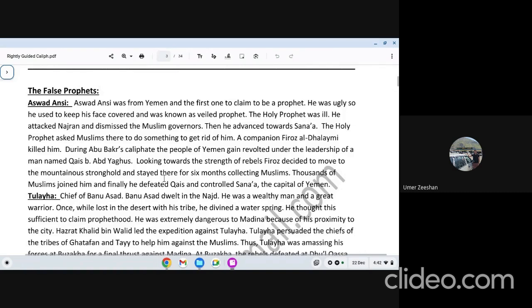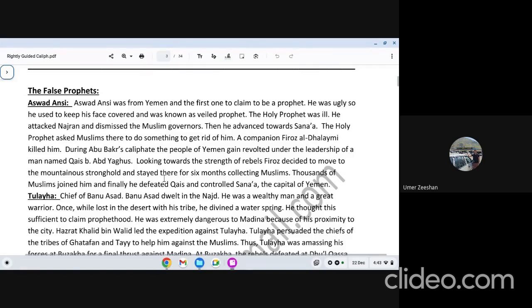Aswad Ansi became a strong person and he claimed prophethood during the life of the Holy Prophet. What did he do? He took control of Sana. Sana is not the name of a person; it's the capital city of Yemen. Muslims were ruling there at that time. When he took over, he claimed to be the prophet. You can develop that point, the way he did it. After he defeated the governor, he married his wife and then he had control.